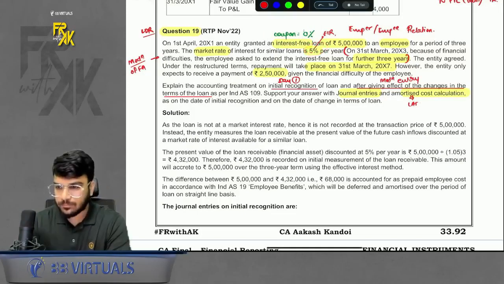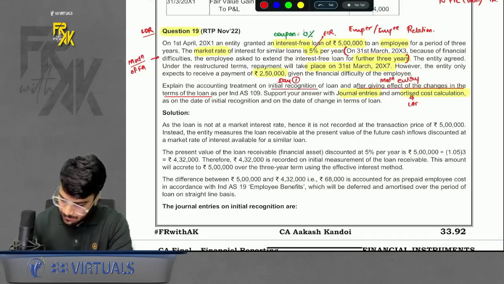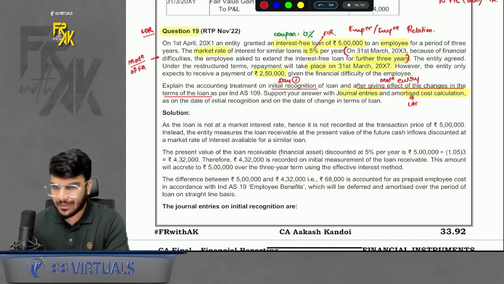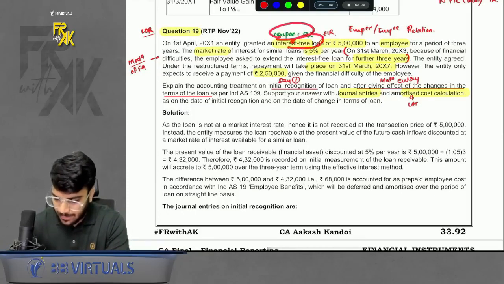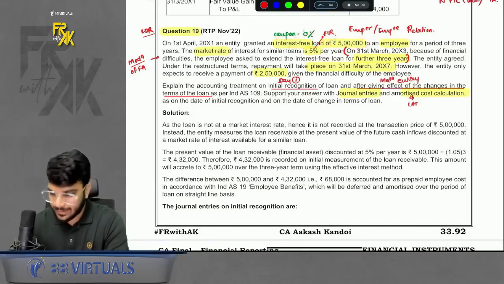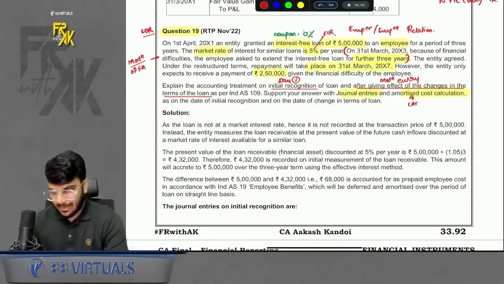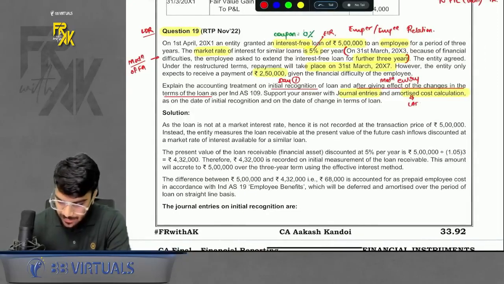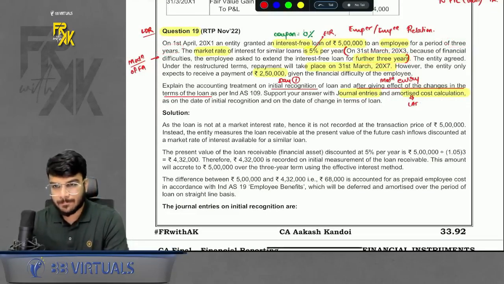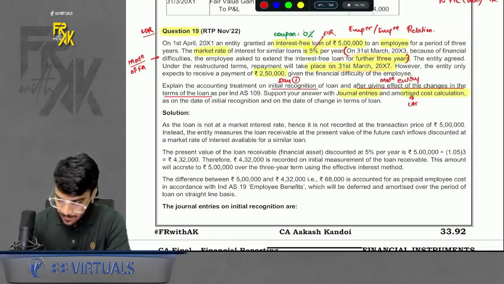So EIR 5% is given. Then it is said that on 31st March 13 there was some modification. Modification we will see later on. So coupon 0, interest free loan of 5 lakhs, EIR is 5%. How to solve this? Let's discuss the modification also. Originally the loan was only of how many years? It was only of 3 years, right? But we extended the term by a further 3 years. That means now the loan will end on 31st March 17.